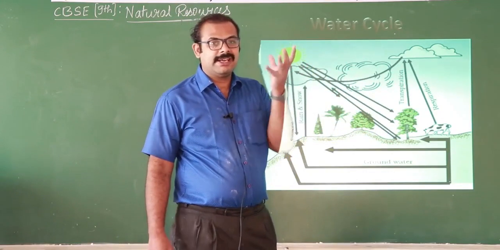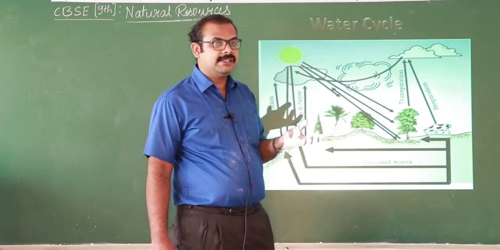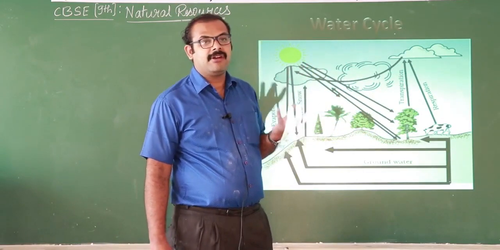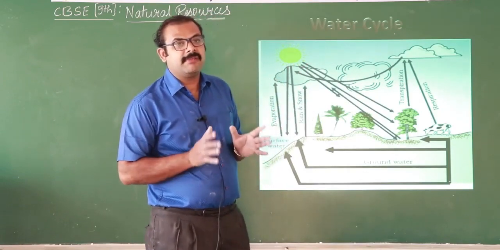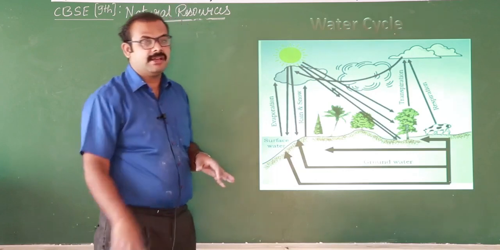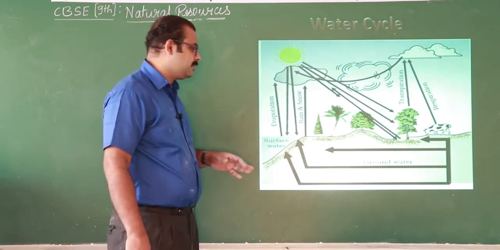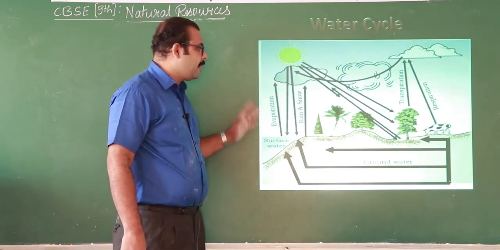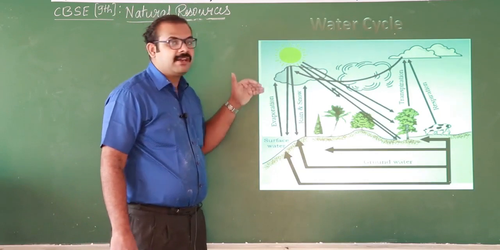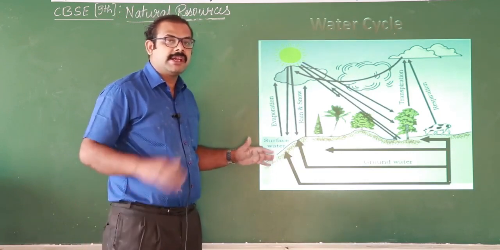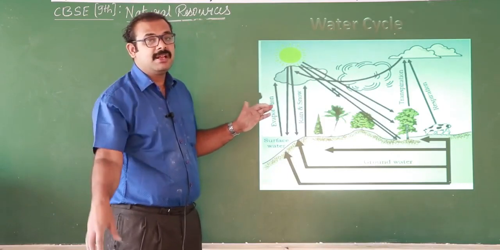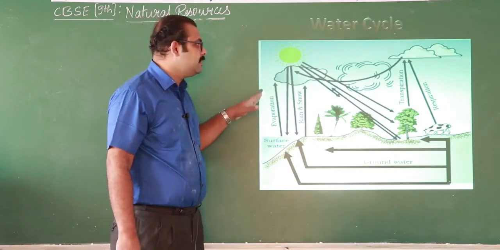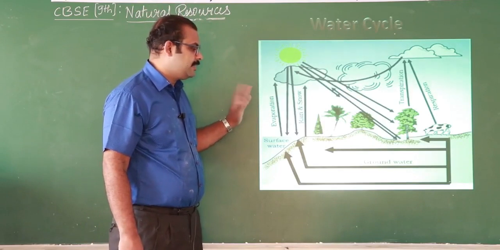So from the clouds they get condensed, and ultimately they form clouds, and whenever these water droplets become heavy, again they will fall on the land surfaces. So in this way the water which is taken away from the surface of the earth is stored in the form of cloud, and again comes back to the land surface. This is what we call the water cycle.